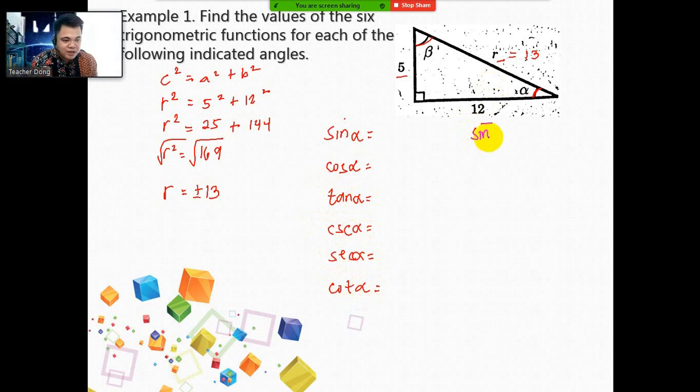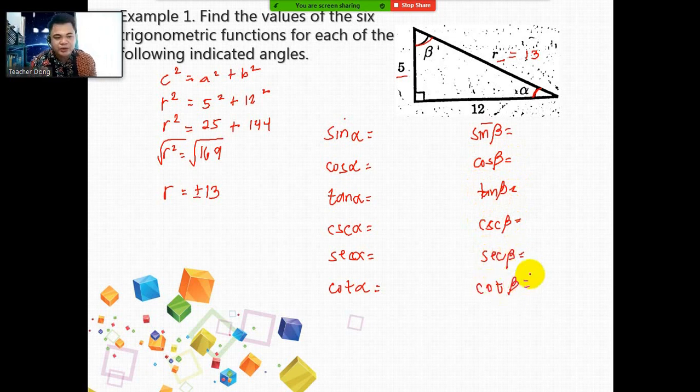We have sine beta, cosine beta, tangent beta, cosecant beta, secant beta, and then we have cotangent beta. Alright? So we're going to solve now. Let's have first the alpha. So sine alpha.